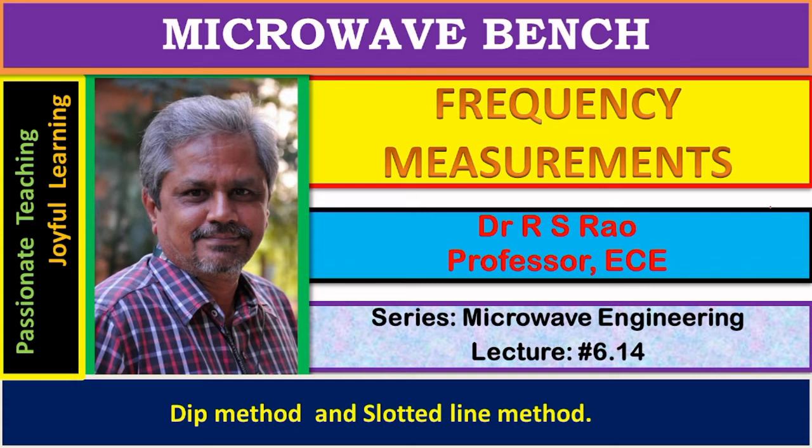Basically, there are two techniques. One is called direct, another is with slotted section, or the slotted section method. The direct method measures frequency using a wave meter. It is also called the dip method. The second method, the slotted line or slotted section method, measures frequency via cutoff wavelength and guide wavelength. Now we move to the core session where these two methods are described in detail.